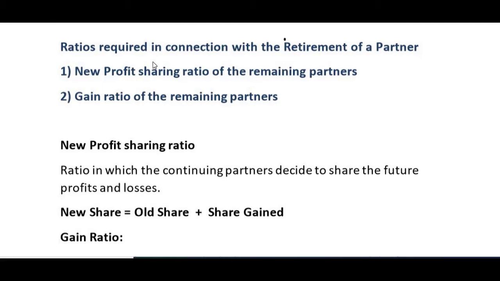Hello everyone. In the case of retirement of a partner, we need two important ratios. One is the new profit sharing ratio and the other one is the gain ratio of the remaining partners.